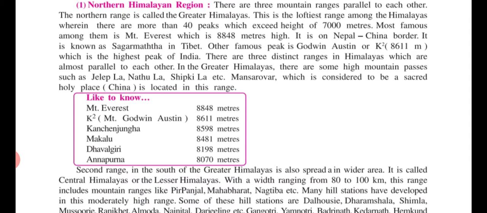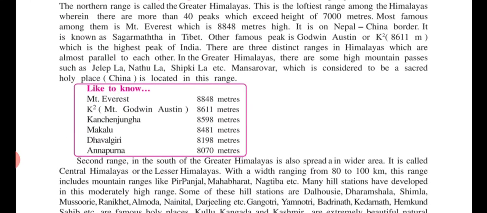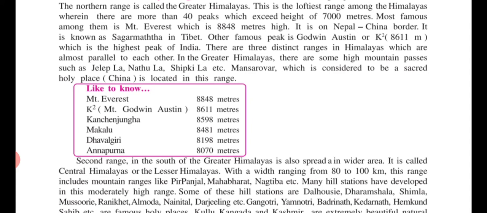Which are the mountain passes in the Greater Himalaya? Jelepla, Nathula, Shipkila are the high mountain passes through the Greater Himalaya, while Mansarovar, which is considered to be a sacred holy place, is located in this range. So Mansarovar is located in the Greater Himalaya.